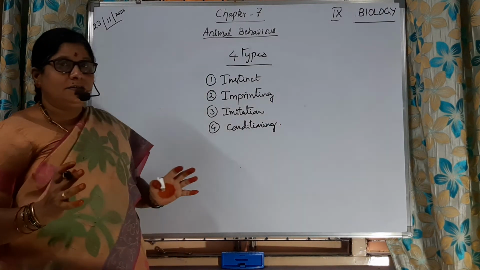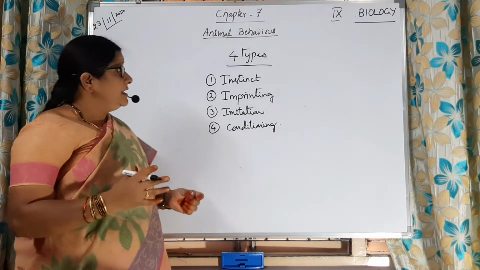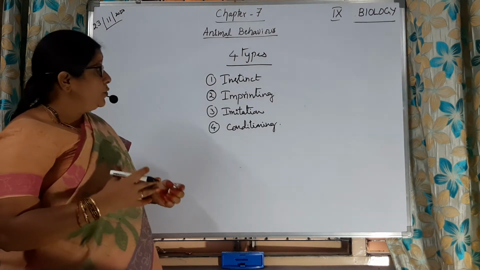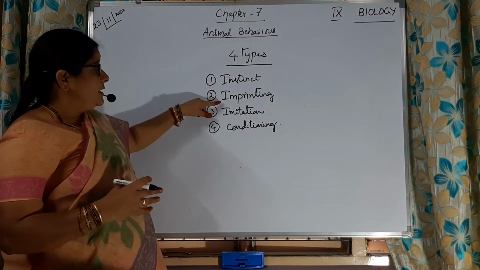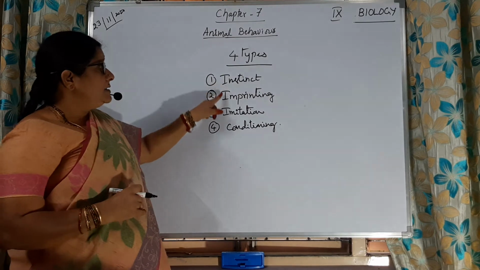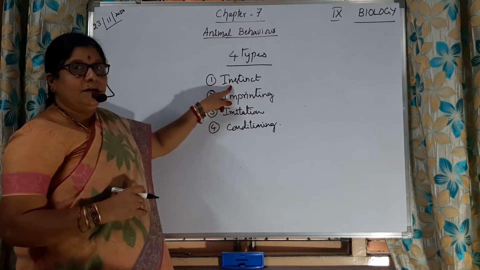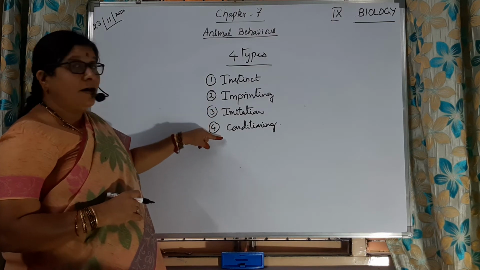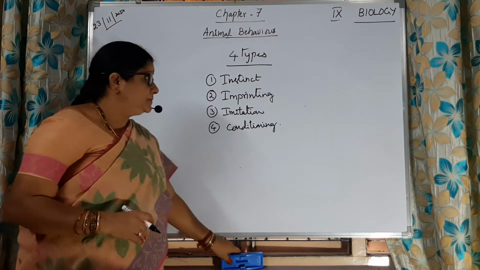So the scientists have divided animal behavior into four groups: instinct, imprinting, imitation, conditioning. So let us learn, taking some examples of instinct, imprinting, imitation and conditioning behavior.